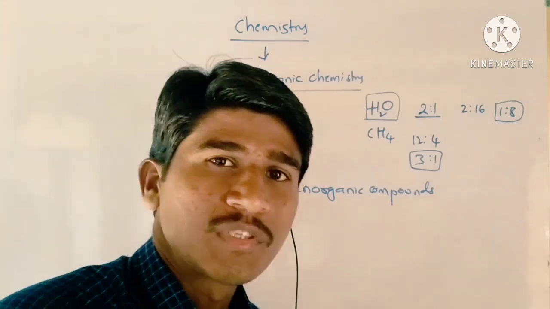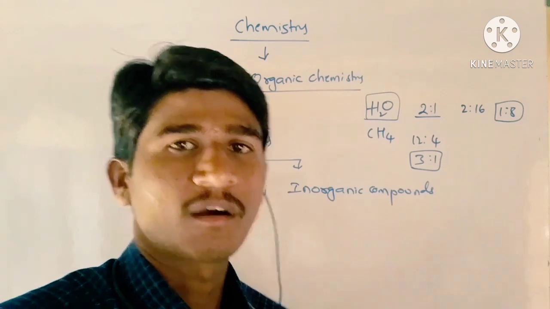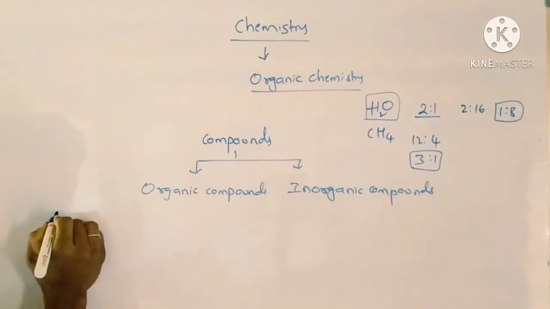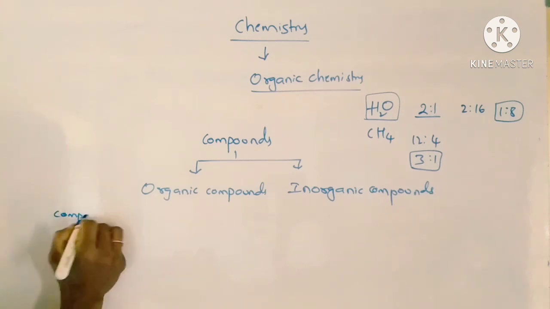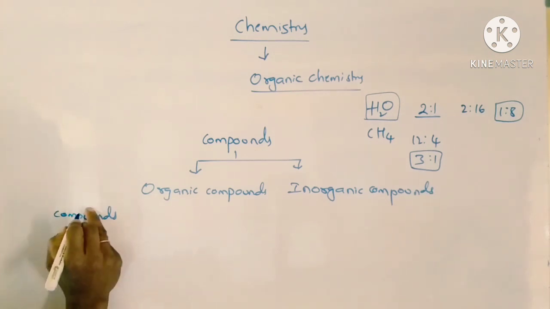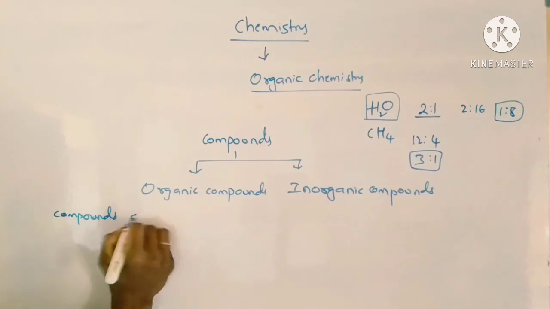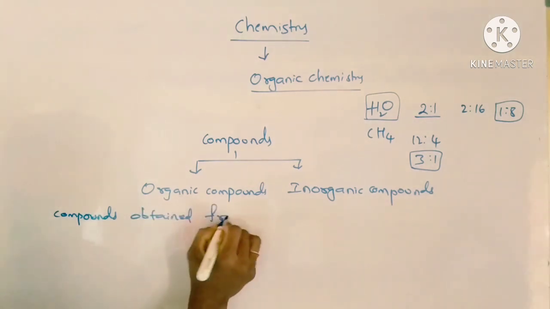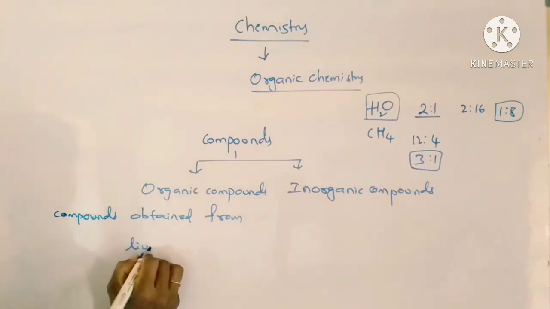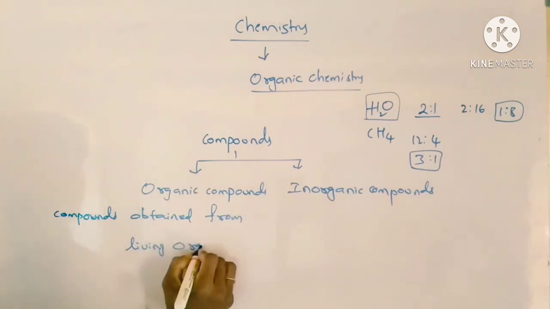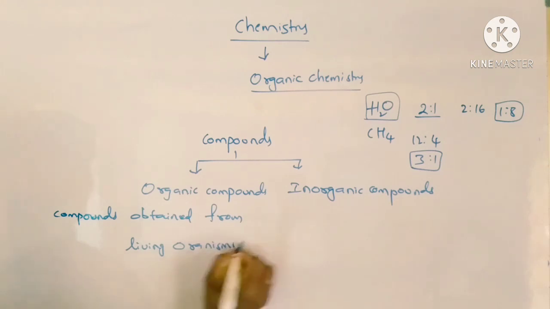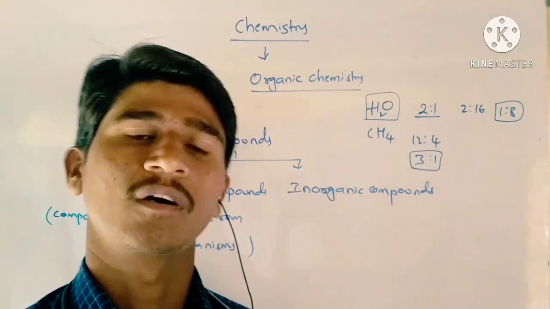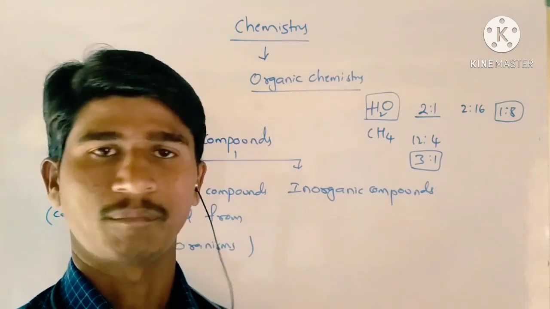So the compounds which are obtained from organs, meaning the compounds obtained from living organisms, are called organic compounds.